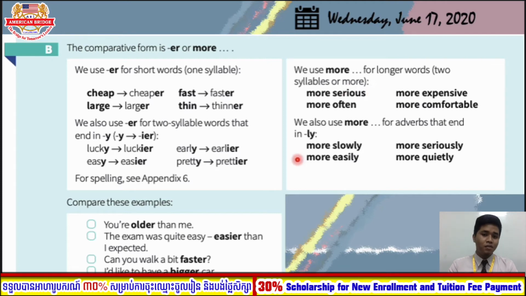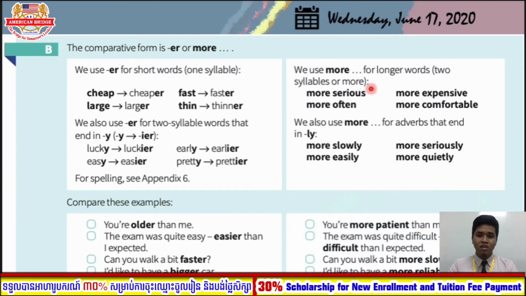Okay. We also use more for adverbs that end in ly. Okay, if it ends with ly, which is the adverb, for example, let's say slowly. So he walked more slowly than the boy, or more easily. He finished the exam more easily, more seriously, and more quietly. So these are adverbs, and these are adjectives. Good.